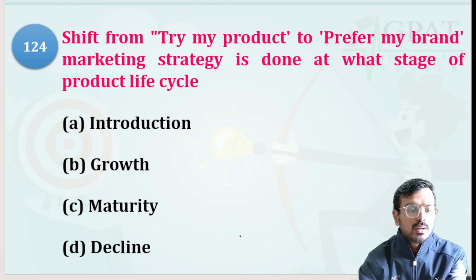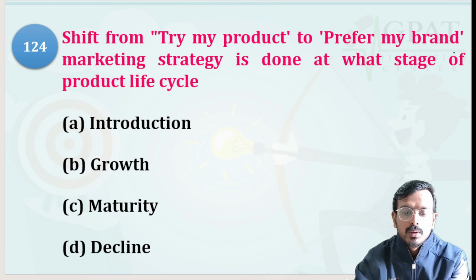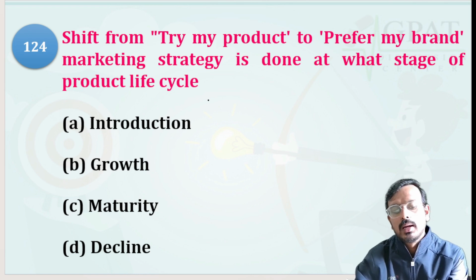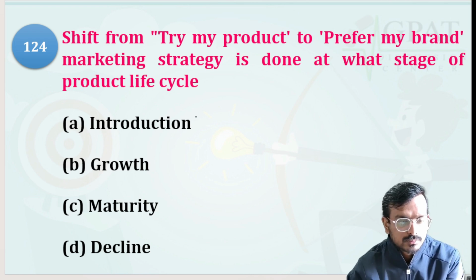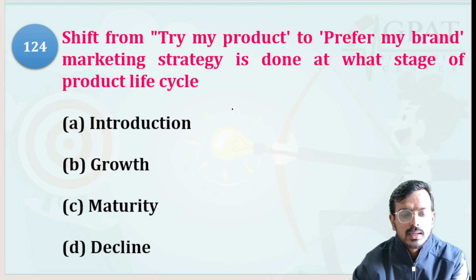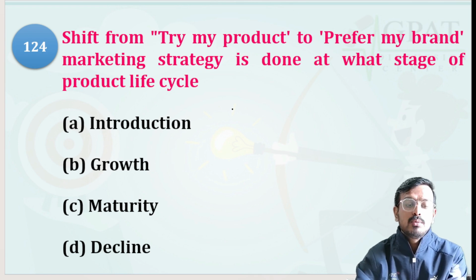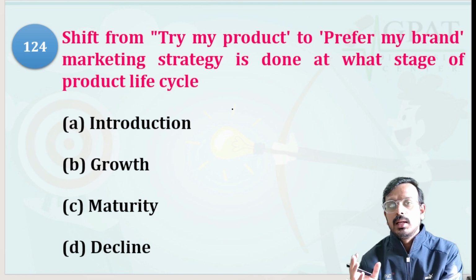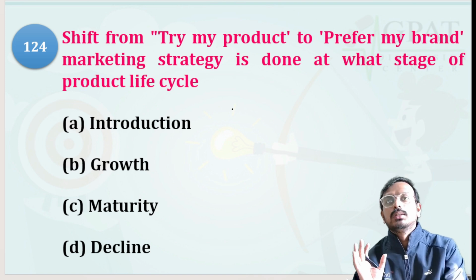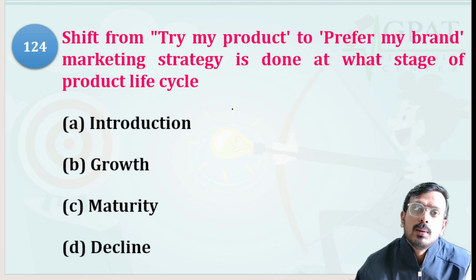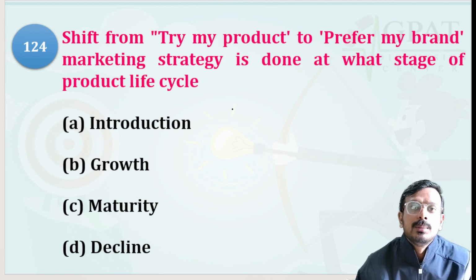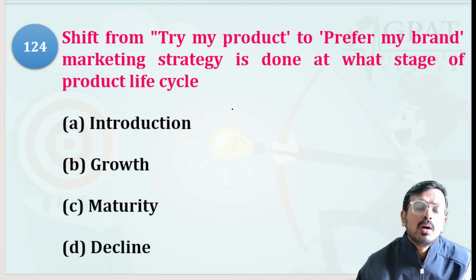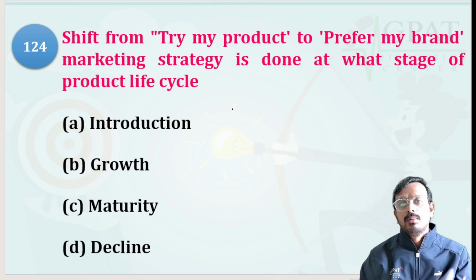Moving to question number 124: the shift from try my product to prefer my brand marketing strategy is done at what stage of the product life cycle? Introduction, growth, maturity, decline. I will give you a simple fundamental example so you will understand.